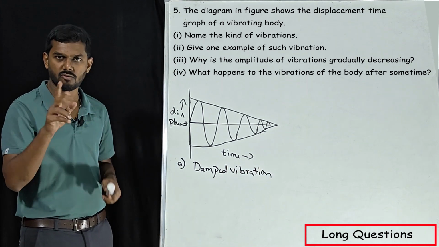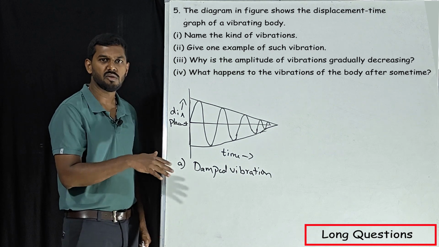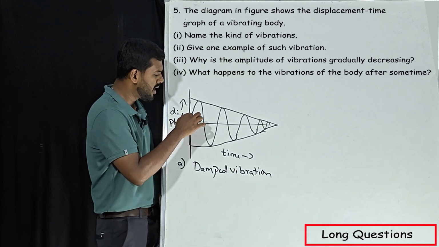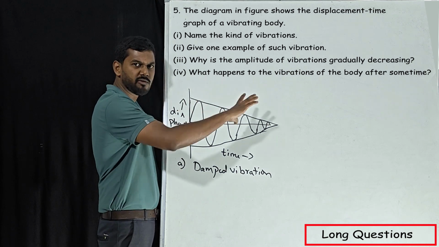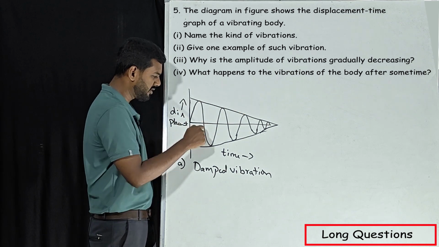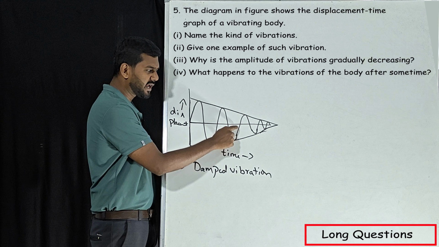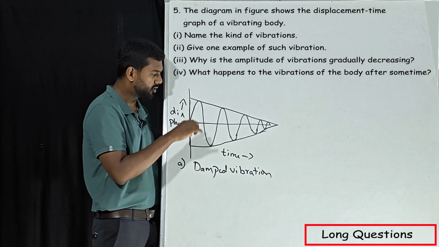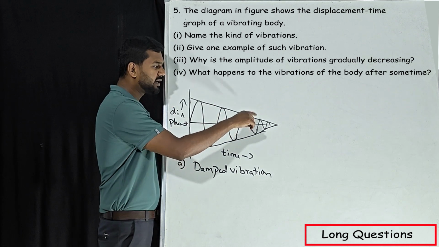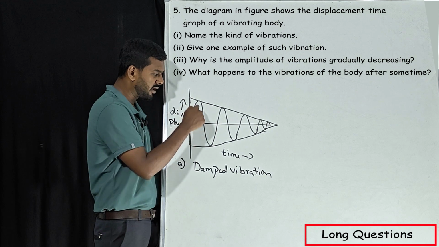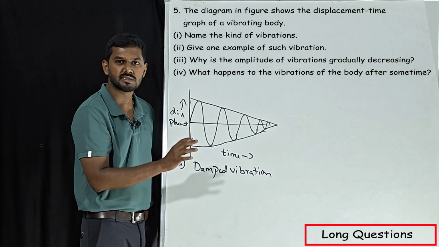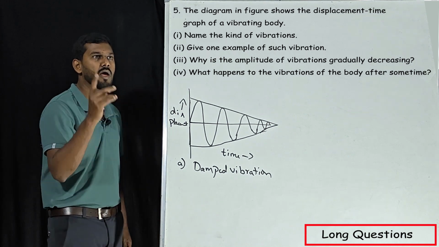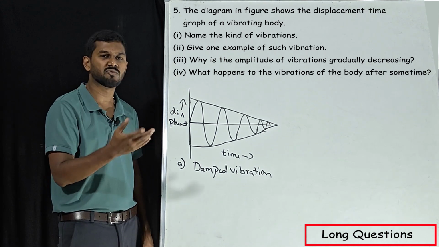How can we say it is damped vibration? There are two types of vibrations, correct? One is natural, one is damped. Natural means the amplitude of the complete wave will remain the same. See, the first wave is bigger compared to the second one, bigger in terms of amplitude, so it keeps on decreasing. Whenever you see a wave whose amplitude keeps on decreasing and ultimately comes to rest, it is nothing but damped vibration.